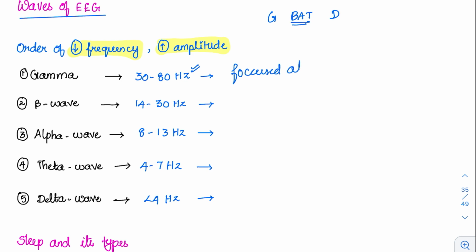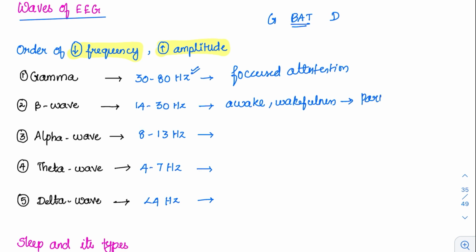Focused attention. Then whenever the attention is a little less but some attention is there, the person is in the beta wave. So this is the awake state or wakefulness state. And this specifically happens in the parietofrontal lobe. These waves are seen in the parietofrontal lobe.